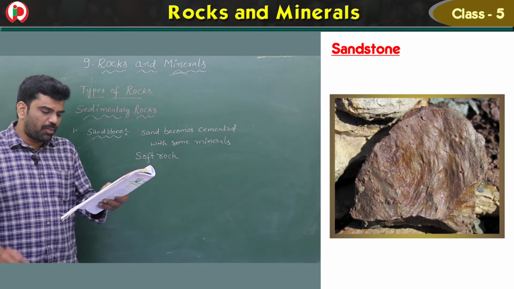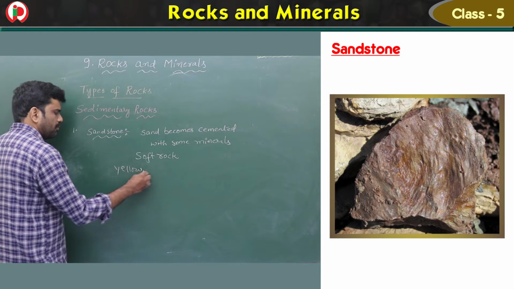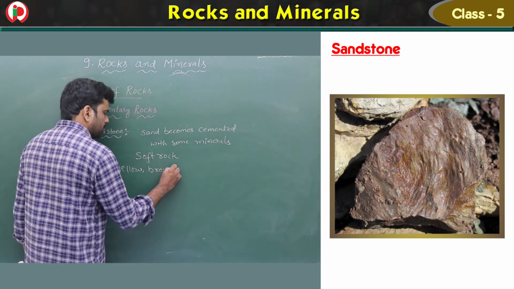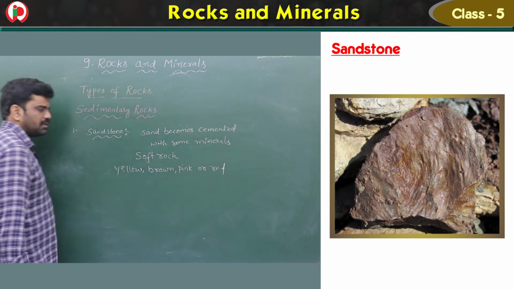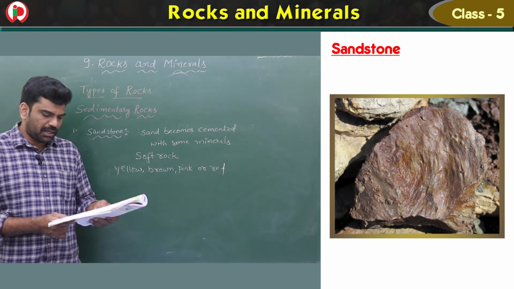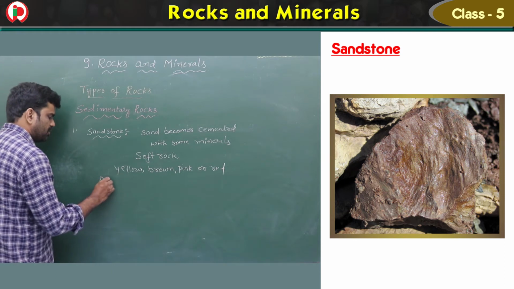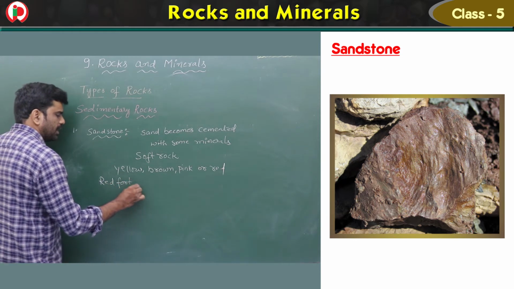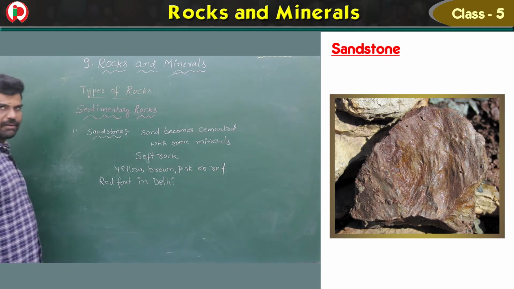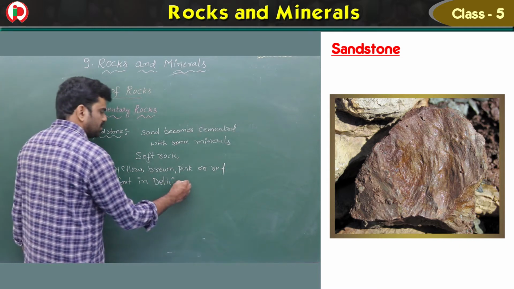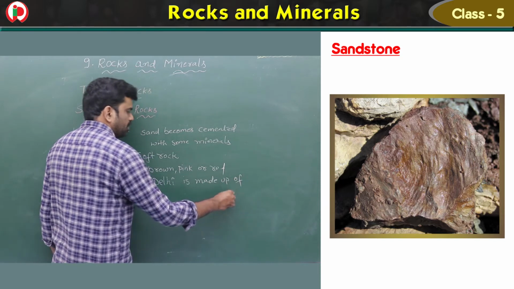It can be yellow, brown, pink or red in color. What are the colors? Yellow, brown, pink or red. See, these are four colors. Red Fort in Delhi is made up of sandstone, children. So the beautiful Red Fort in Delhi. Have you ever visited Red Fort in Delhi, children? This is a very beautiful one, made up of sandstone.